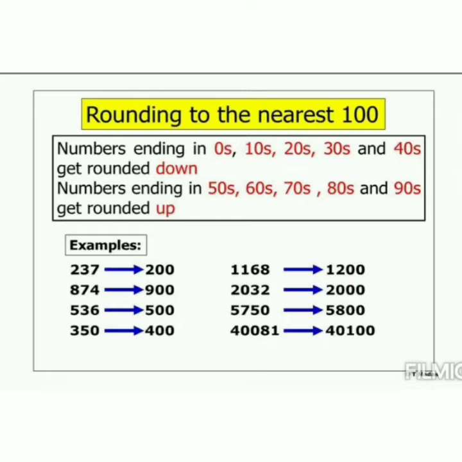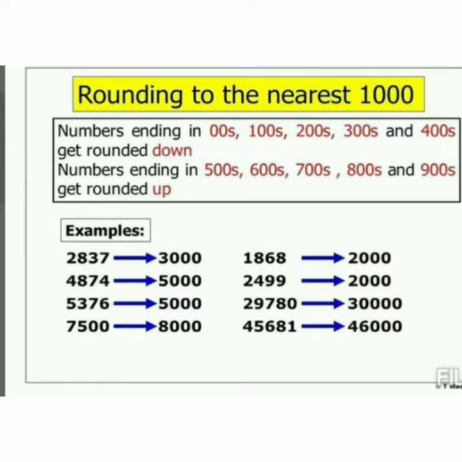That is 900. 350. 50 is equidistant between 0 and 100. So we have to round it up to the next 100. That is 400. So numbers ending in zeros, tens up to 40s are rounded down to 0.